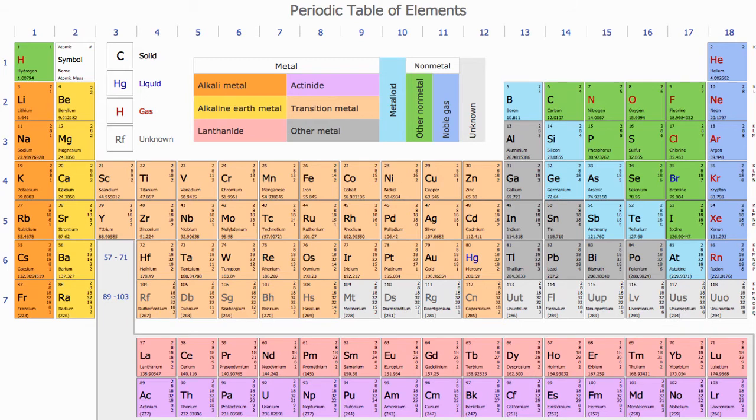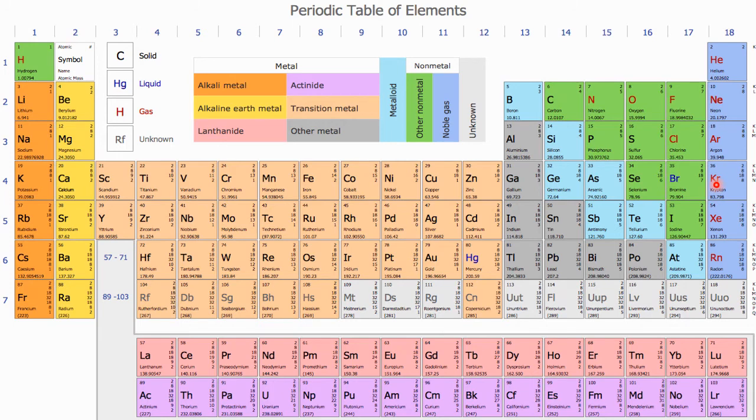How many vertical columns? Let us see here. 1, 2, 3, 4, 5, 6, 7, 8, 9, 10, 11, 12, 13, 14, 15, 16, 17 and 18. 18 vertical columns.